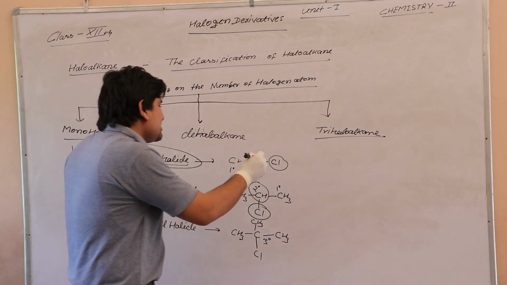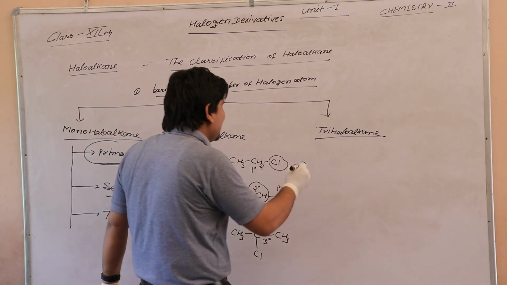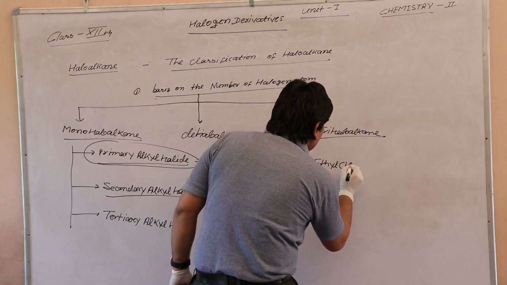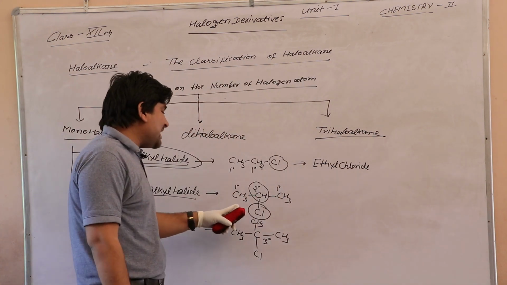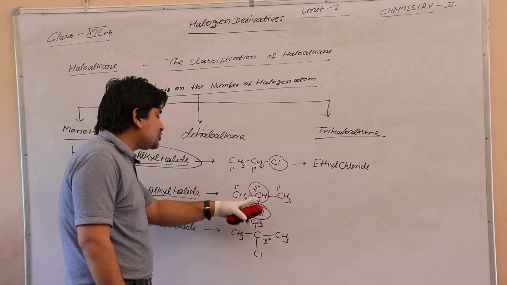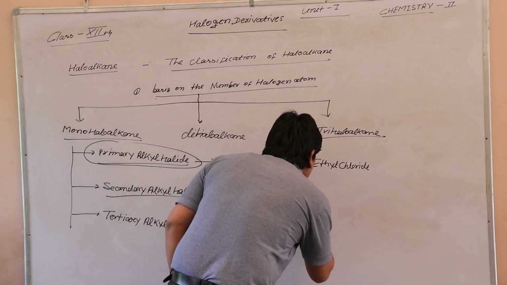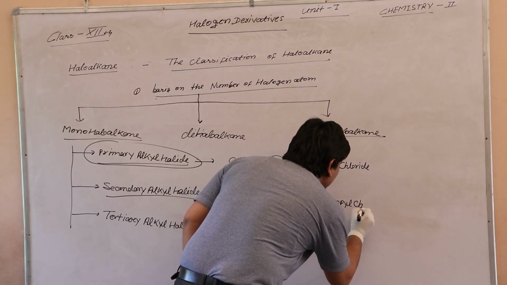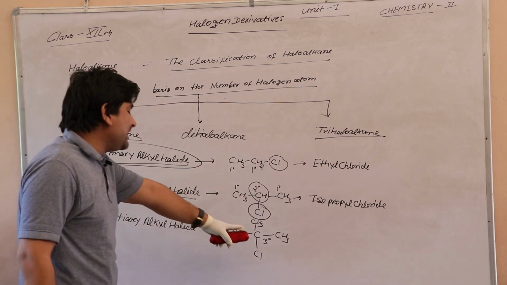Let me see the example names. The common name of the first, with 2 carbons, is ethyl chloride. Next, we know that this structure is called isopropyl by common name, and isopropyl is attached with chlorine, so the common name is isopropyl chloride. Next is the 3 degree carbon atom.